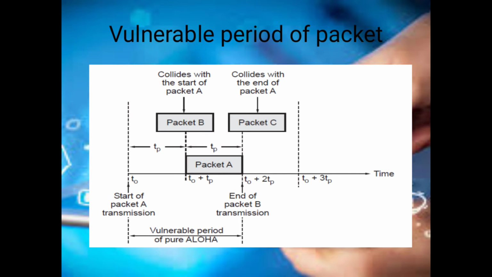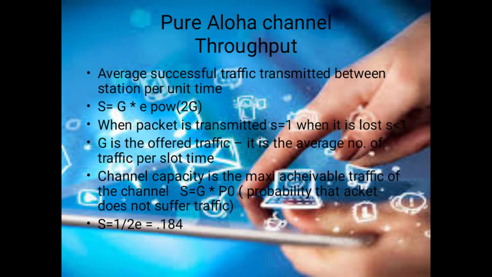The vulnerable period of the packet is the total time of waiting for the packet to transmit. If station A sends packet A and packet B is also transmitted from station B, then there is a collision. The total time of transmission of packet A will be T0 plus TP, where TP is the transmission time of packet A and T0 is the transmission time of packet B. And packet C has to wait until these packets are transmitted. If it is transmitted at the same time, there is a collision at the end of packet A.